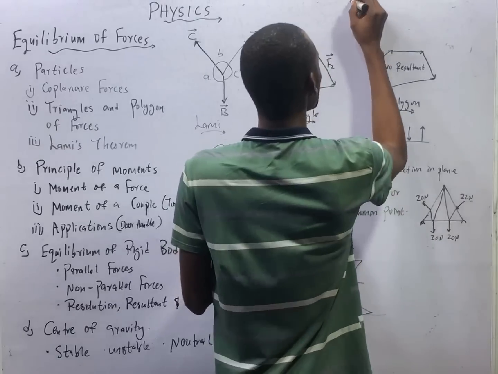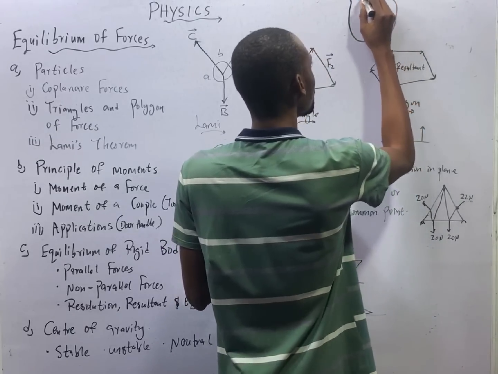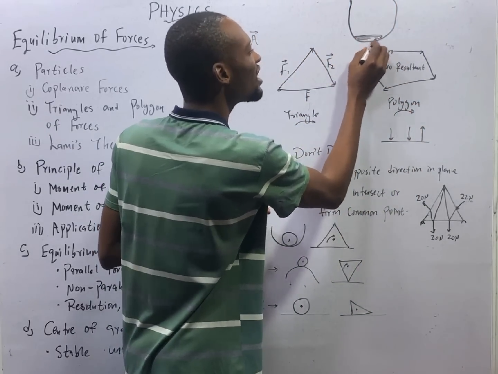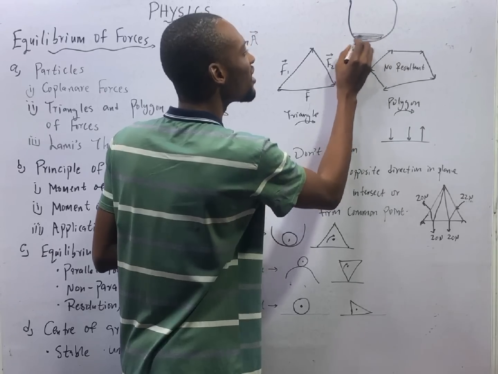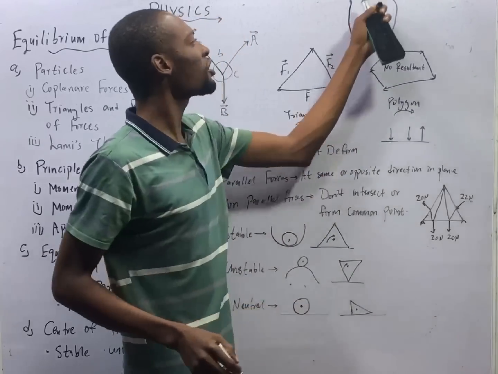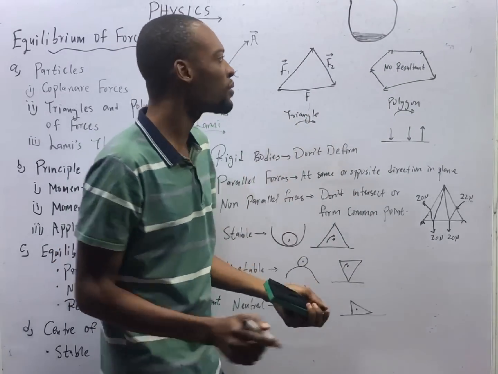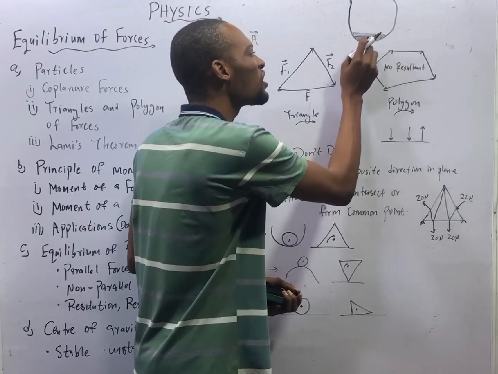And center of gravity of any object is the point where the resultant weight of the object acts. If I give you something like this, a big ball, and here there are granites, concrete here, but here nothing, you notice that the weight of the body or of the object is here, the resultant weight is here.